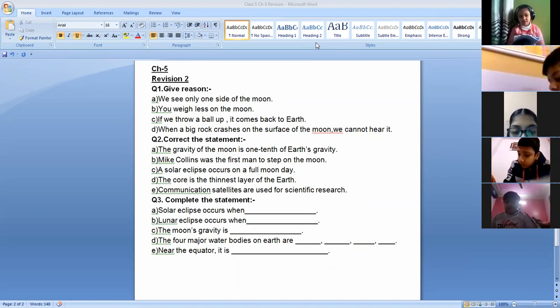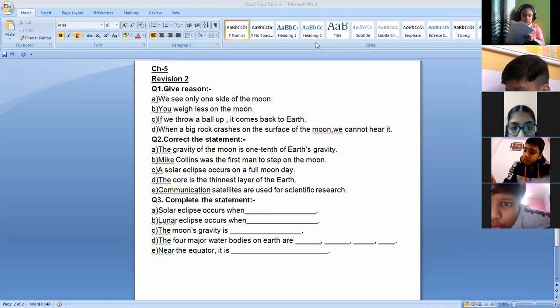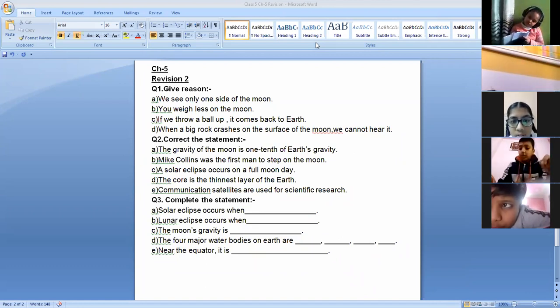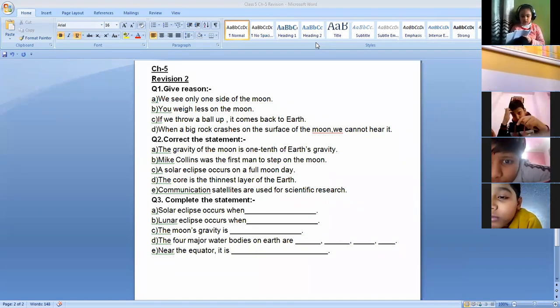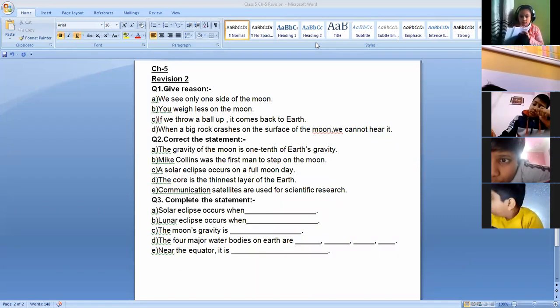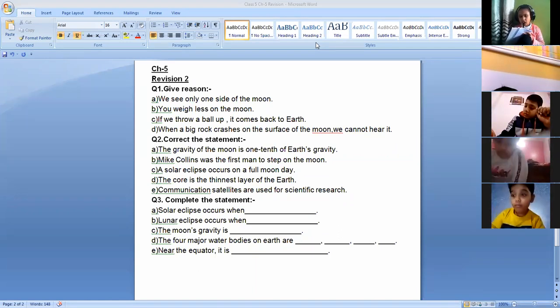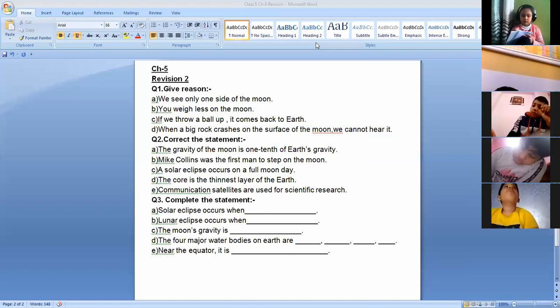So you have to correct all these statements and write down the corrected one. You don't need to write the wrong one. And then you have to complete these statements. Solar eclipse occurs when what happens? What is the movement of the sun or earth or moon, whatever it is. You have to write down that. Then lunar eclipse occurs when what happens? The moon's gravity is what? You have to complete it.